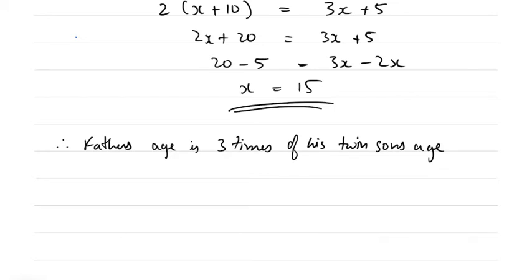So 3 into 15 is equal to 45 years. So the sons' ages must be 7.5 and 7.5, making 15. Okay, so father's age is 45 years.